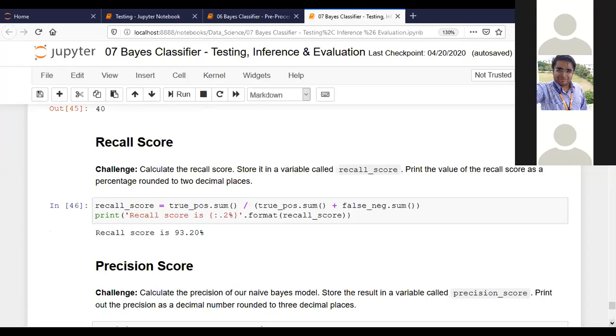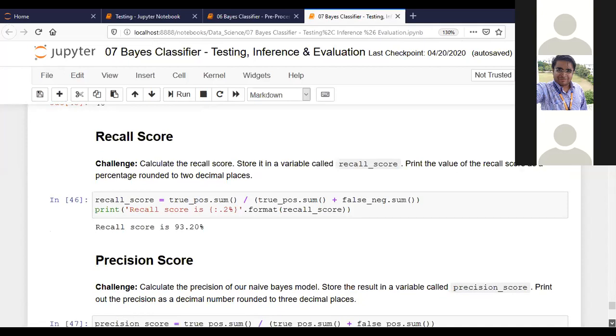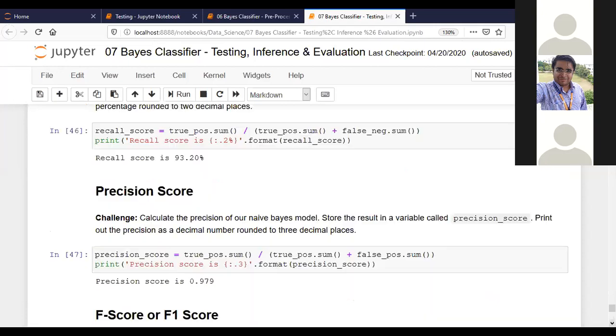Then we have the precision score. That means how much of the data which is selected is relevant. It shows how much of the data we are selecting is appropriate, which is giving us 97% accuracy. This is a very high number again.